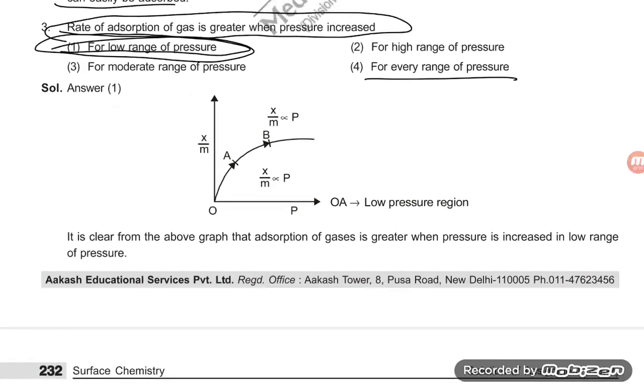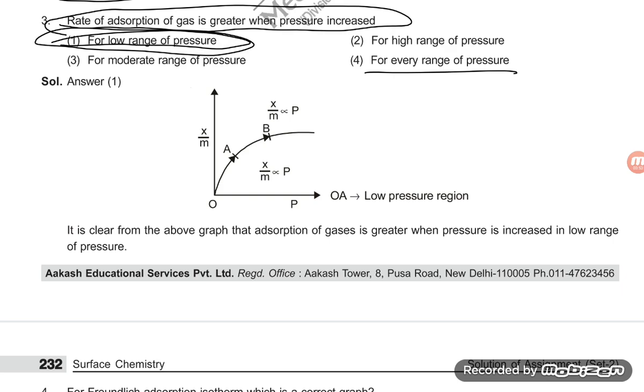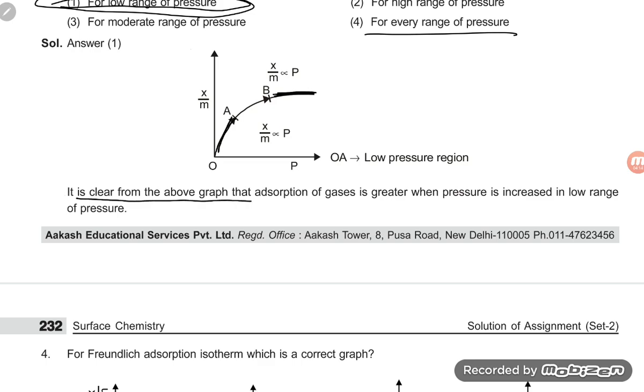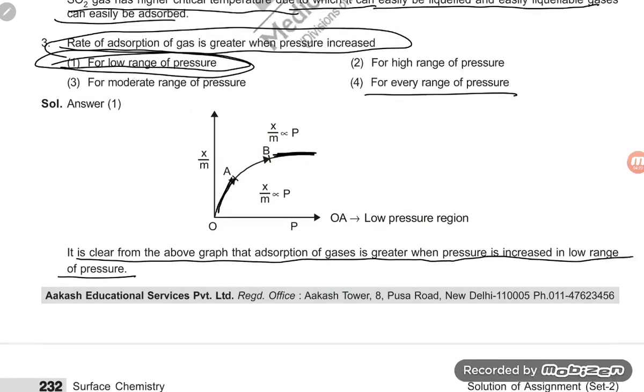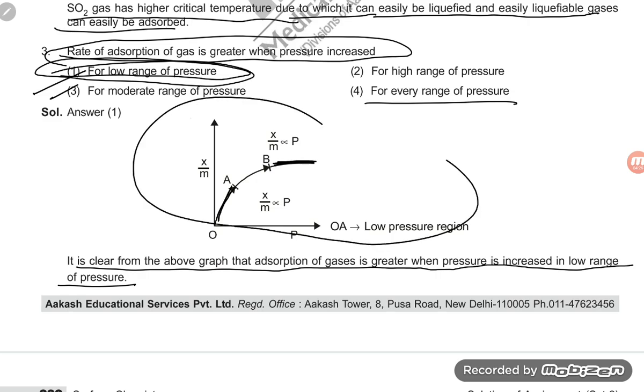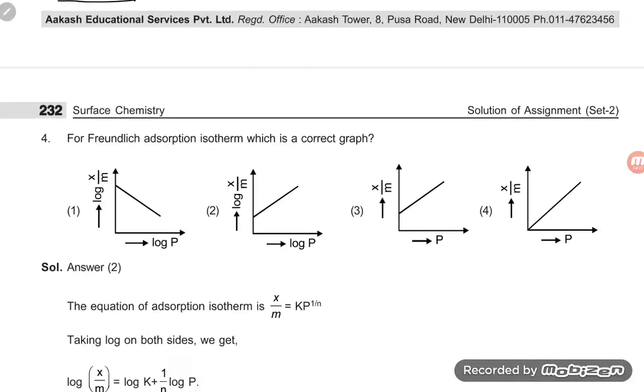So let us have a look here. They have given, students, that if the pressure is low, less pressure is there, so you can check it out. Here the mode is there, but when the pressure increases, adsorption becomes saturated. So at low pressure adsorption is more. So it is clear from the above graph that adsorption of gas is greater when pressure is increased in the low range of pressure. So the correct option is option number 1, dear student. You can check from the graph, then you will be able to understand easily.